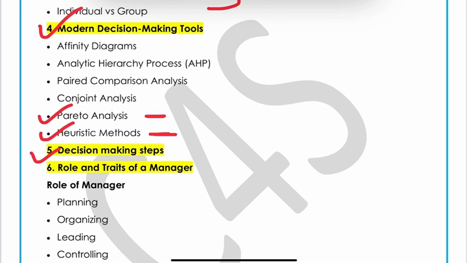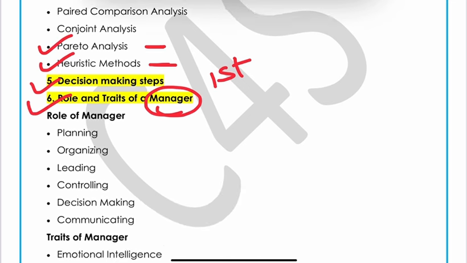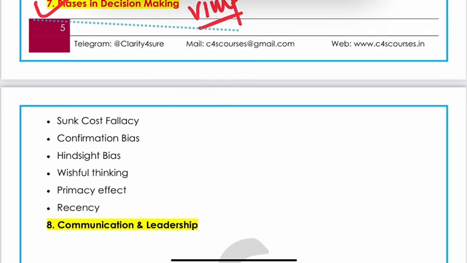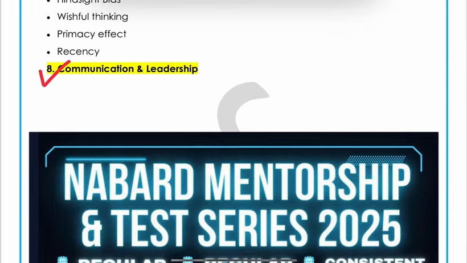Then decision making steps, like which of the following is the first step of decision making. Then the role and traits of a manager. It is again an important part of the syllabus. And biases is a very important part. You cannot afford to miss this bias part. And communication and leadership are the parts from where the questions are coming.